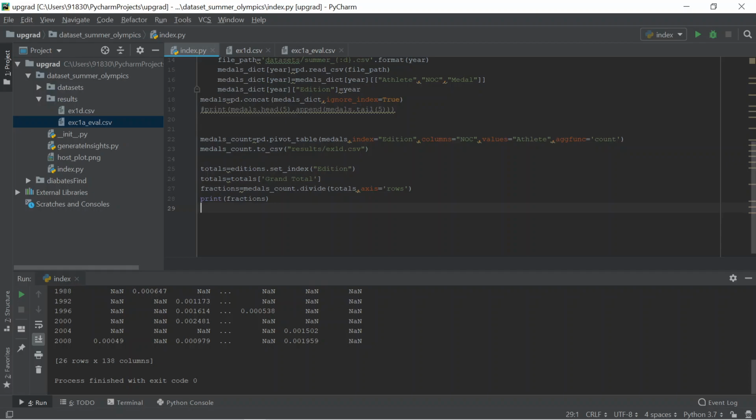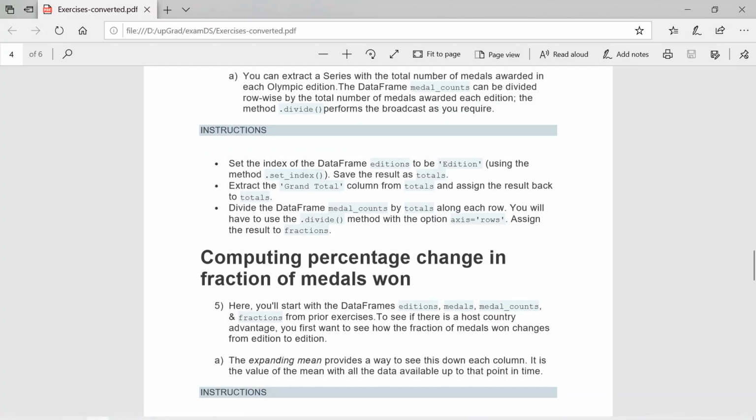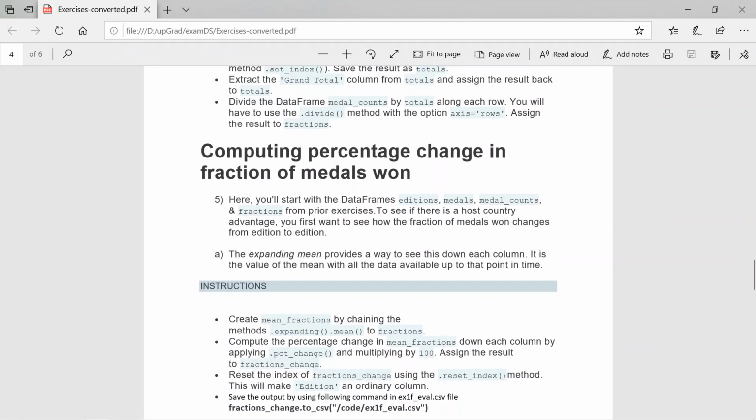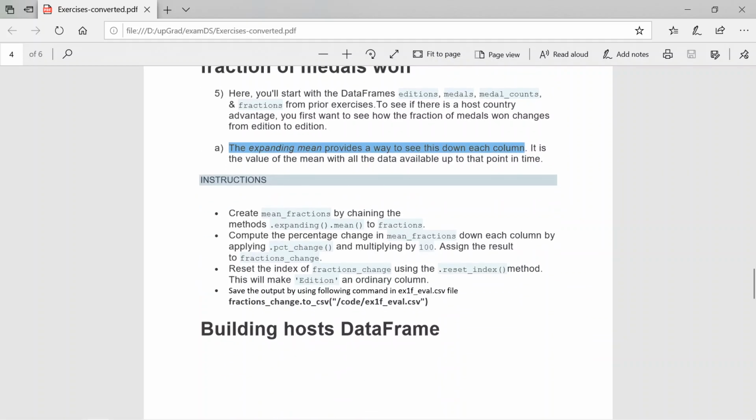The next thing is to compute the percentage change in fractions of medals won. Here you start with the same data frames, and also an extra data frame called fractions, to see if there is a host country advantage. You first want to see how the fractions of medals won change from edition to edition. The expanding mean provides a way to see this down each column. Value means all the data.